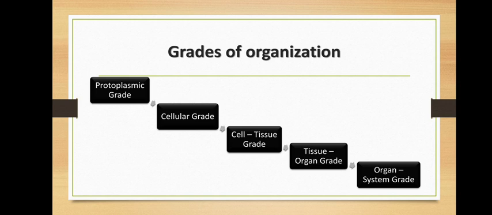Now, these grades of organization are protoplasmic grade, wherein only one cell will perform all the function. Then cellular grade, where in case of these the tissues are not formed. Then cell tissue grade, in these animals tissues are formed. Then tissue organ grade, in these animals organs are formed. And organ system grade, wherein the organ systems are found in the animals.